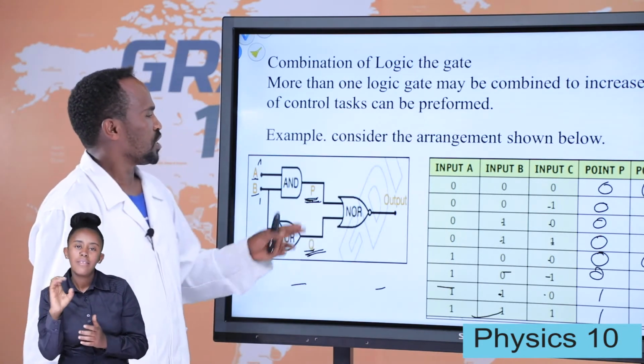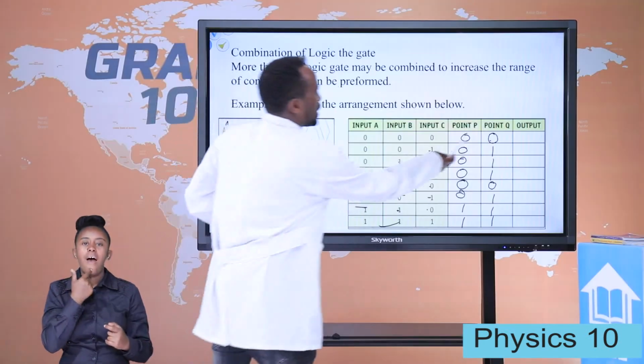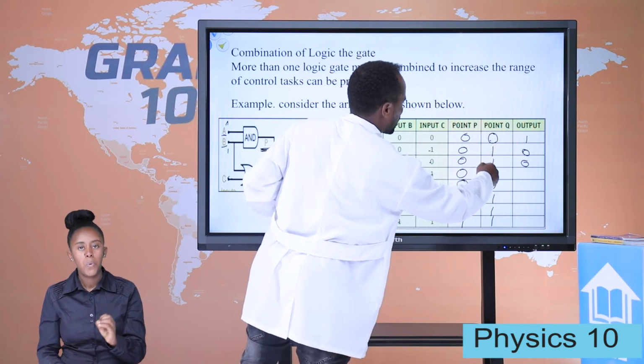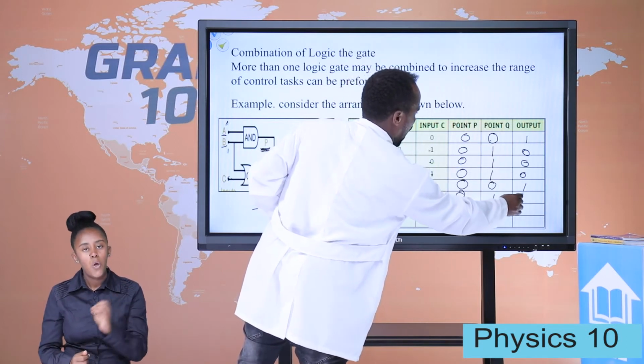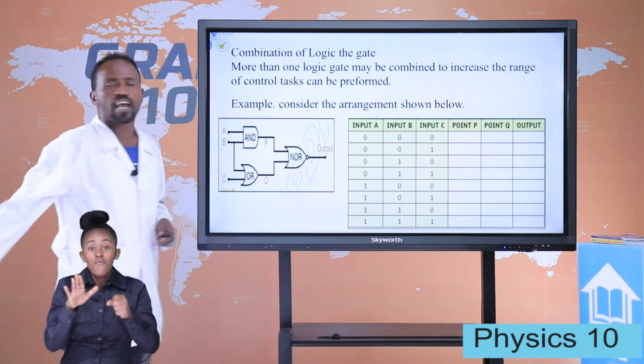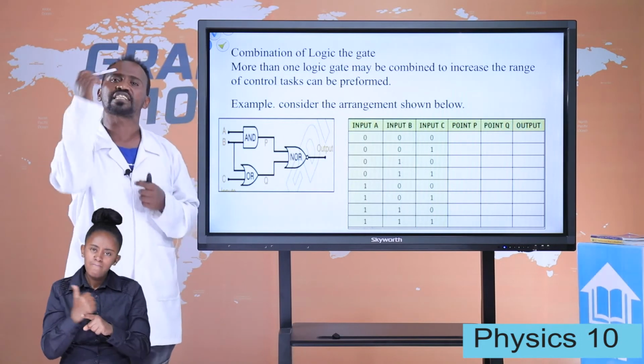The NOR gate is the opposite of the OR gate. Here it is 0 1 0 0, while the OR gate is 1 0 1 0 0 0. This is how to fill the table. Please practice by yourself at home from your exercise book.